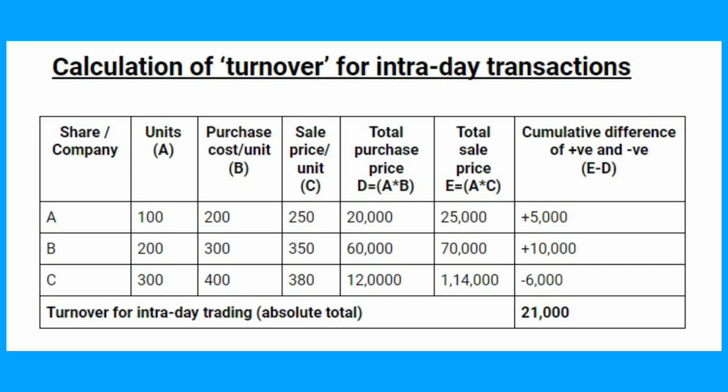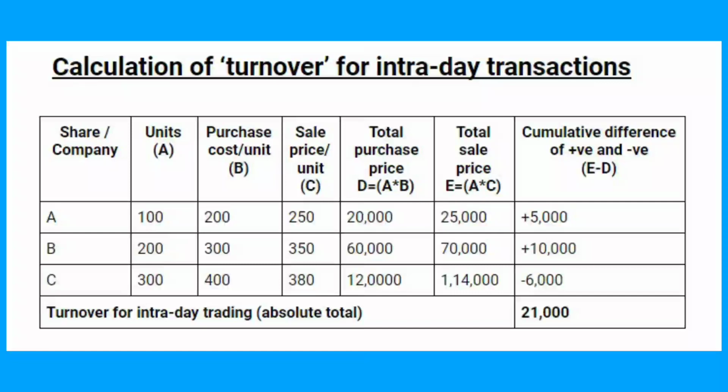Mr. X has executed intraday trade for 3 stocks A, B and C. For stock A, 100 units are purchased at rupees 200 per unit price, making a total purchase value of rupees 20,000. Whereas it is sold on the same day at rupees 250. The total sale value is rupees 25,000 and hence the difference between purchase and sale value is rupees 5,000, which corresponds to gain.